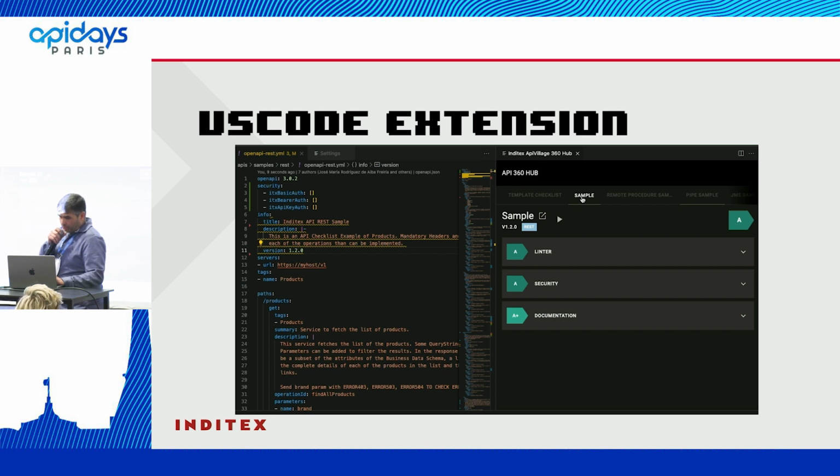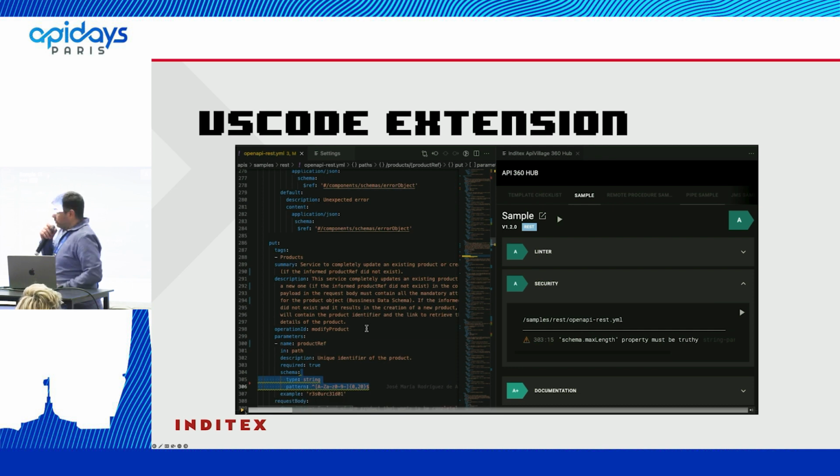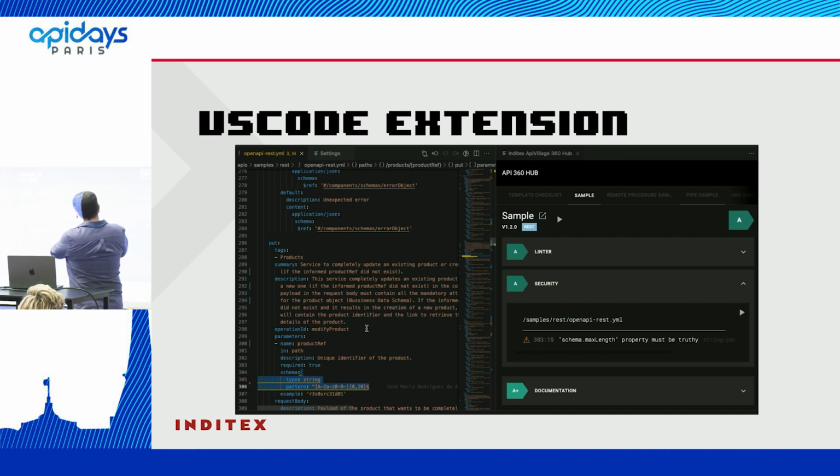Keep in mind that this API is a gRPC, and no, this is a REST. Okay, so let's go. Here we can see that in the security phase we have one issue. We don't have the max length property. It's a typical OWASP top 10, and as you can see, we have right now an A in the security module. Well, we are going to solve this issue.